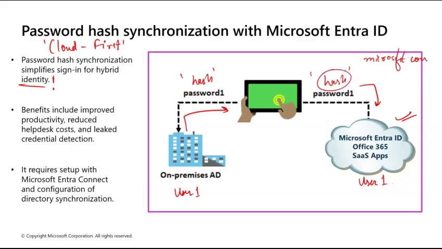This is the stored hash. If the password is correct, then absolutely you can log in. No connection to your local server is needed at the moment. Means this is completely eliminated now, because the hash is stored on your Entra ID, on your cloud. It's not on your on-premises anymore. So everything happens in the cloud, right?